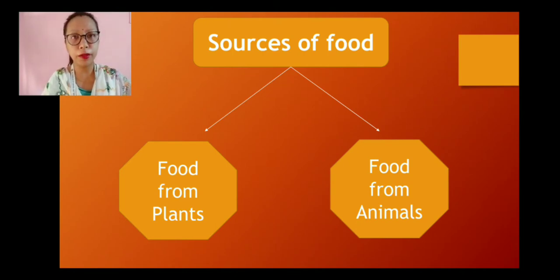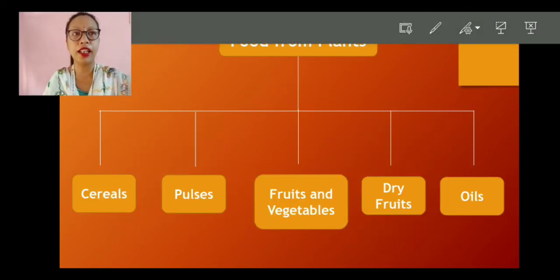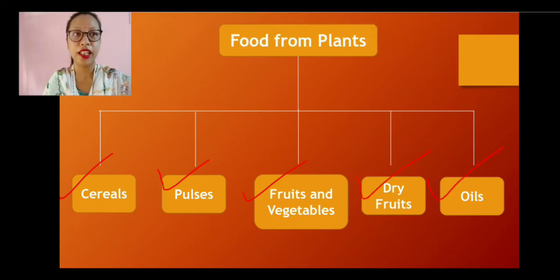So we have come to know that there are two sources of food. We get food from two particular sources: number one is food from plants and number two is food from animals. From plants, we get the cereals, then we get the pulses, fruits and vegetables, dry fruits and oils. So these are some of the things that we get from the plants.